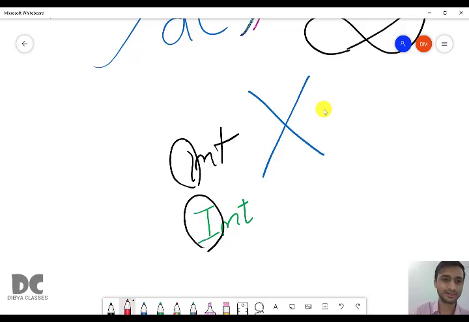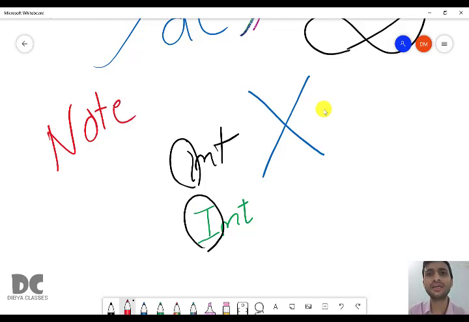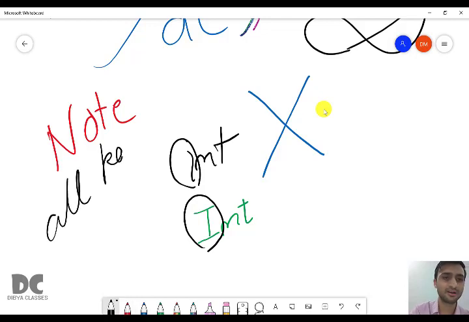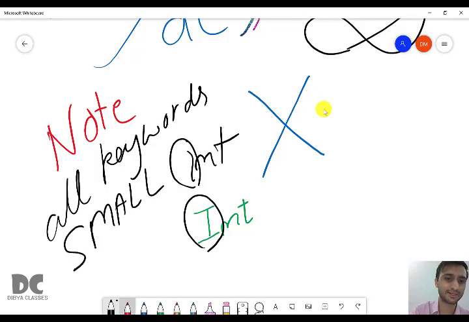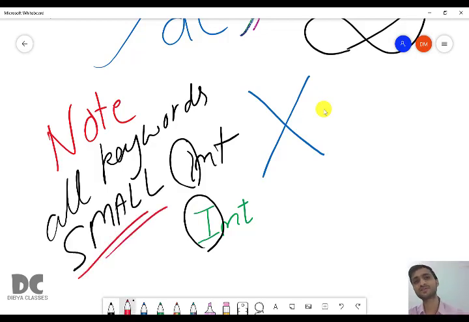Remember, it's a note. Remember, all keywords are small letters. All keywords in Java are small letters. All keywords in Java are small letters. So if you want to use the same name which has resemblance with the keyword, like you want to write catch. So catch is a keyword. So what will do?